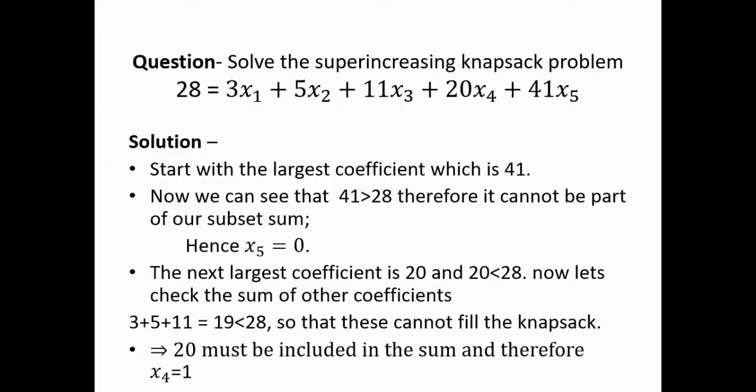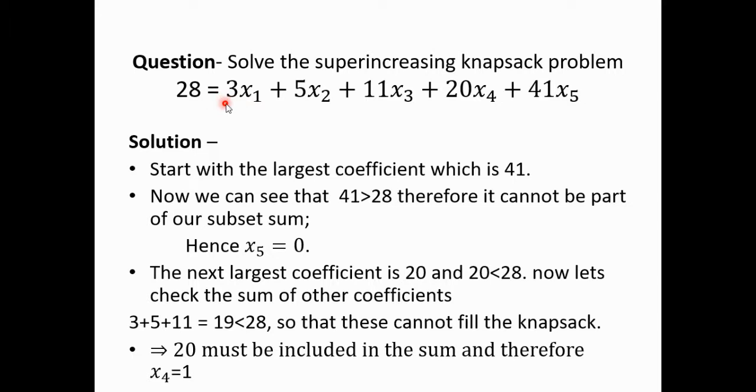Let's see a question based on a super increasing knapsack problem. So 28 is equal to 3x1 plus 5x2 plus 11x3 plus 20x4 plus 41x5. Let's try to solve it. First we start with the largest coefficient, which is 41. Is 41 less than 28 or greater than 28? 41 is greater than 28.